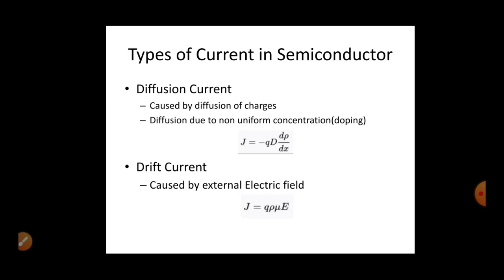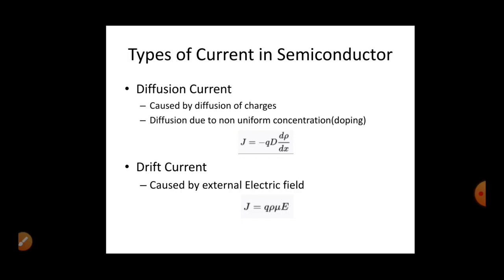Just like the concept of reverse osmosis, whenever there is high concentration, it always moves from high concentration to low concentration. Like that, whenever there is non-uniformity, there will always be some movement to make that non-uniformity into uniformity. That is the law of nature. So diffusion current is because of this law of nature.